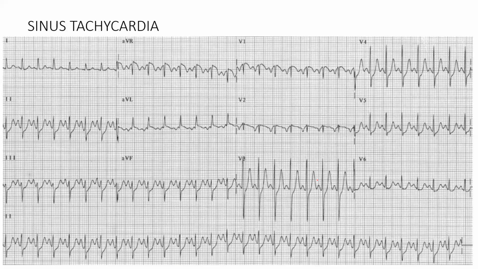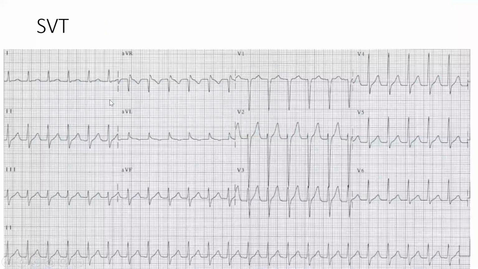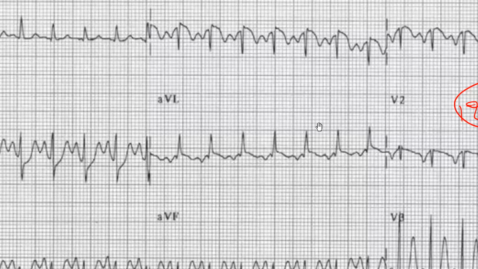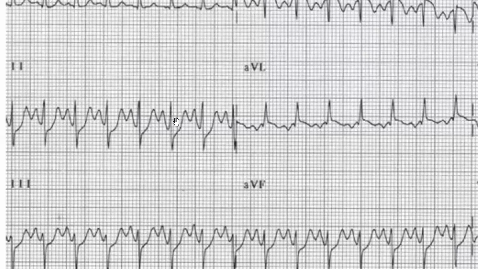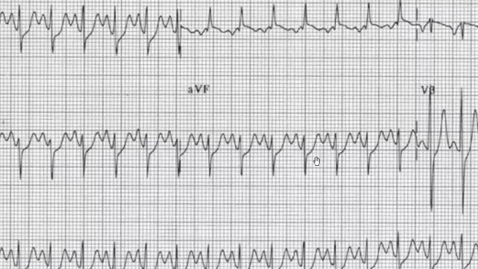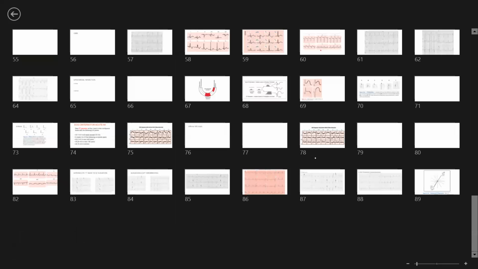See, this is sinus tachycardia. Almost around 1.5 big boxes. The heart rate is around 175, sorry, 175, and each complex has a P wave. That is how you differentiate sinus tachycardia from others. Each of the QRS complexes is followed by a P wave: QRS T, P, QRS T, P, QRS T. So each of them is followed by a P wave, which goes in favor of sinus tachycardia.